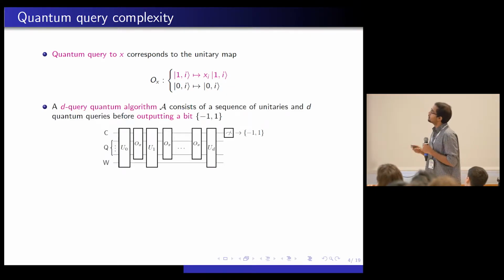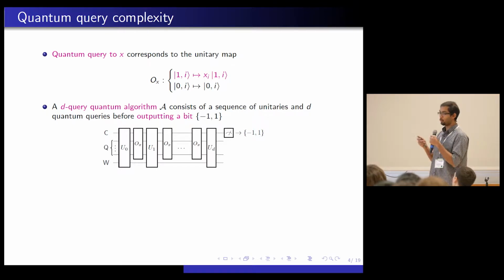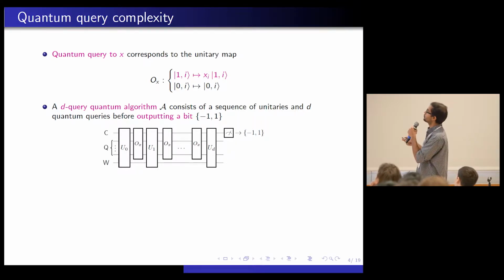And let me give you a simple picture of what a D-query quantum algorithm looks like. So it's going to have three registers: the control, the qubit, and the W. That's the workspace. The control is on, the oracle acts on two registers, C and Q. That's the 1 and I, or 0 and I. And the unitary could act on a workspace. That is just some extra computation if the unitary wants to do something.